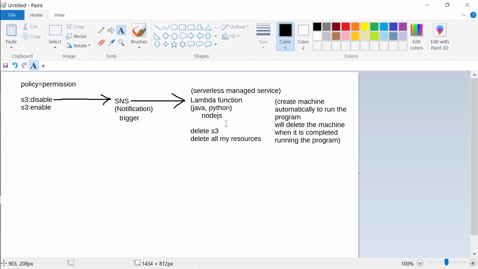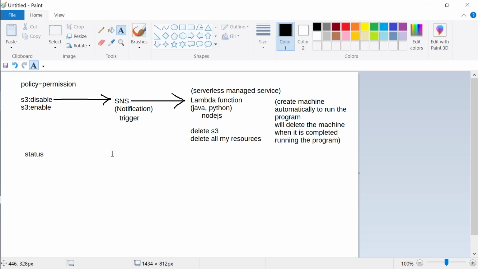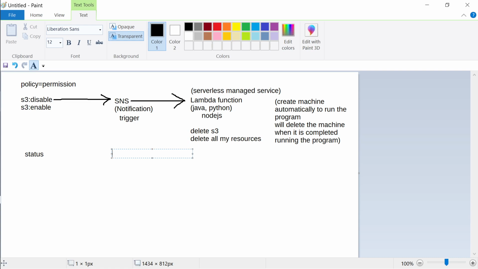This is one of the most important architectures you're going to see in AWS all over, in every project. Okay, whenever I want to take some action, I want to call a lambda function. And how do I trigger the lambda function? Maybe I can use SNS. And how do I trigger SNS? It is based on what status is happening. So your status is generated, then here you're triggering it, and you're actually taking the action part.